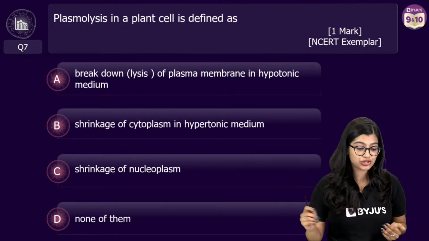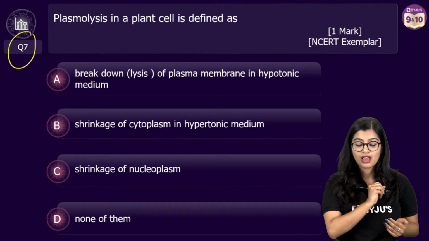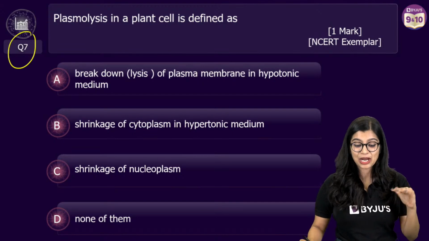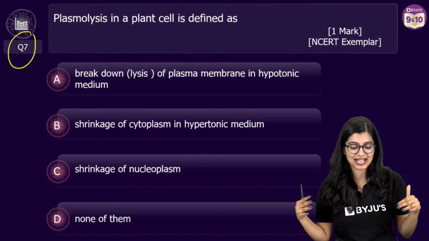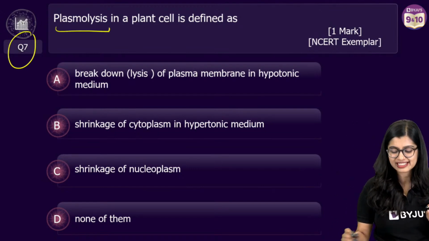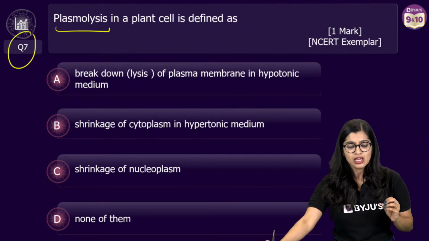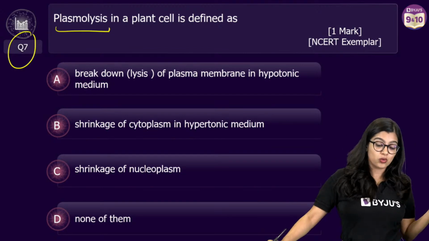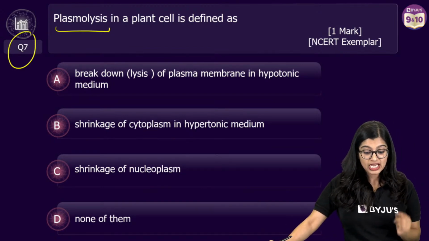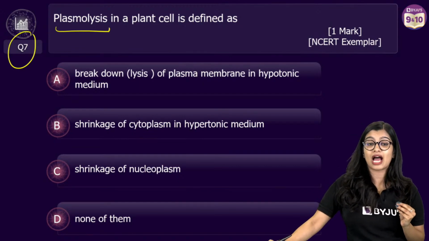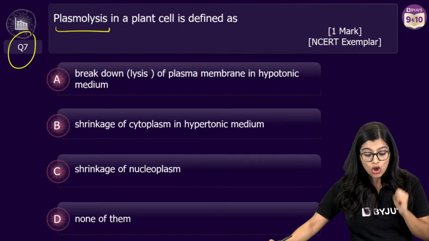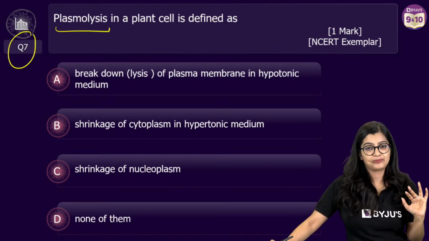Moving on to question number 7. Now we're talking about a very, very important thing. Plasmolysis in a plant cell is defined as what? Now this is a slightly tricky question because the concept of plasmolysis can be tricky for some of us, right? So is it the breakdown or the lysis of plasma membrane in a hypotonic medium? Is it shrinkage of cytoplasm in a hypertonic medium? Is it shrinkage of nucleoplasm? Or is it none of them?